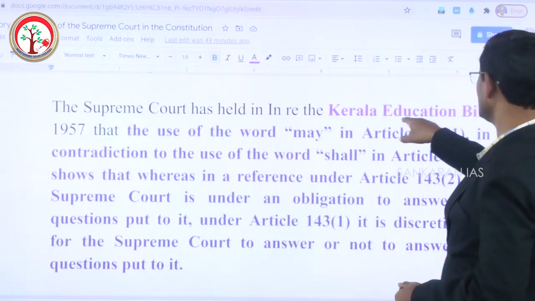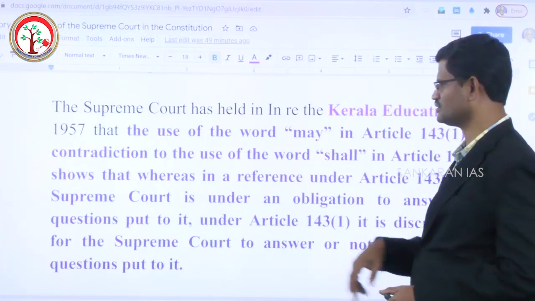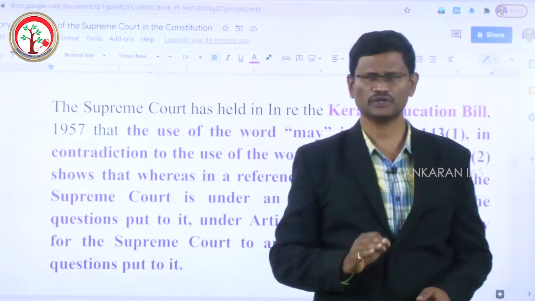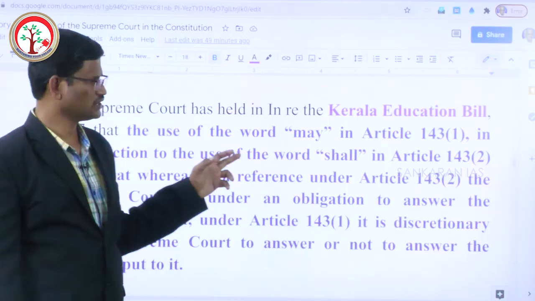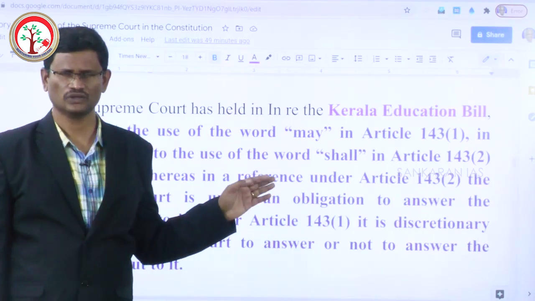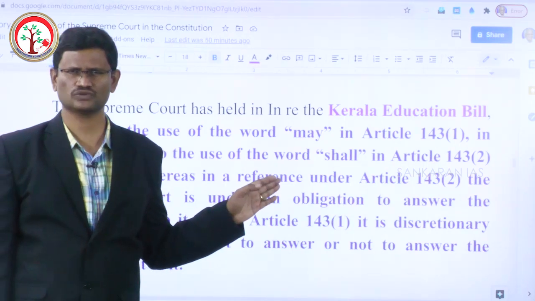That's why, in the Kerala Education Bill 1957 case, the Supreme Court held a view. What is the view? In Article 143 Clause 1, the word used is may, so the Supreme Court may give its opinion or may reject giving its opinion.